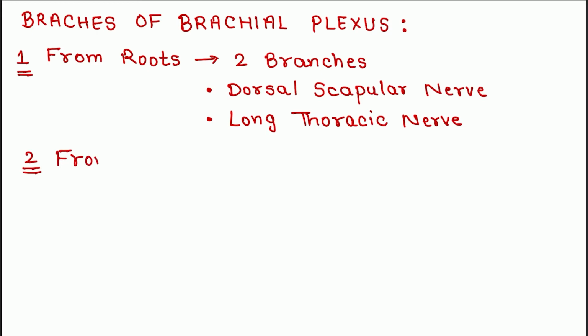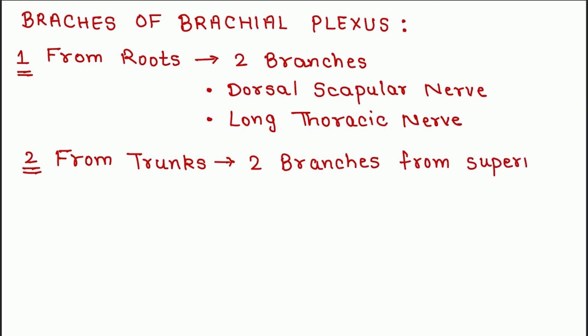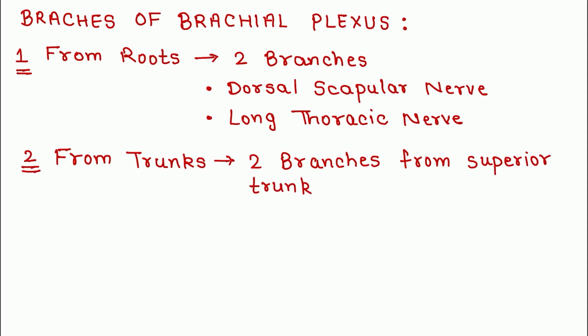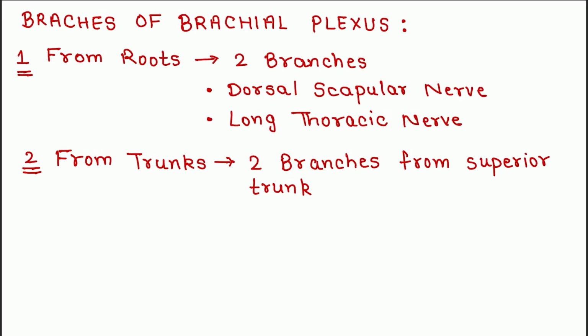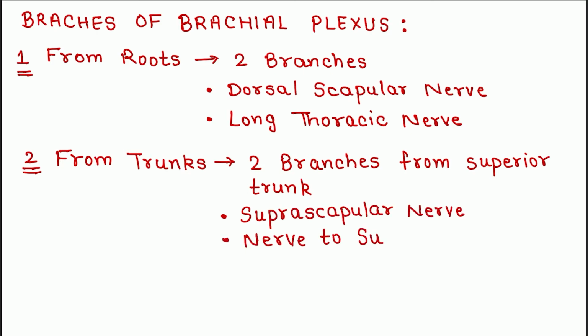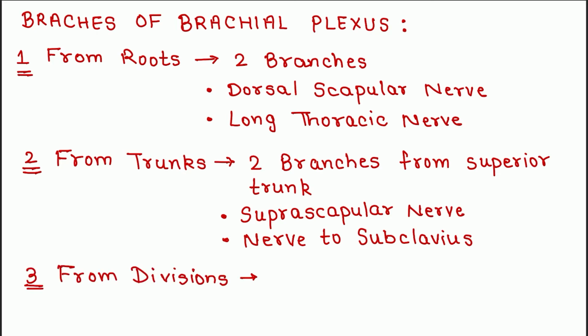Now, branches arising from trunks. There are two branches arising from superior trunk of brachial plexus and no branch arise from middle trunk or inferior trunk. Two branches arising from superior trunk are suprascapular nerve and nerve to subclavius. As we have talked before, there are no branches arising from divisions of brachial plexus. And most of the peripheral nerves supplying upper limb arises from cords.